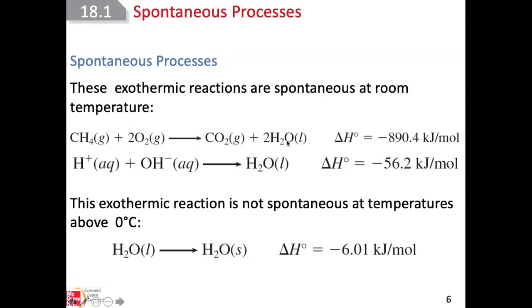It will form carbon dioxide and water, and it will release energy. So hydrogen ion and OH minus, they will spontaneously react. Let's say it's a net ionic equation for an acid-base reaction, and it will release energy. Those exothermic reactions are spontaneous.